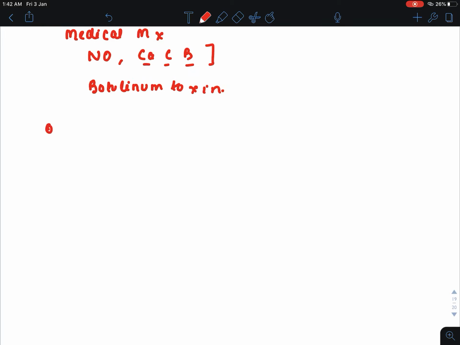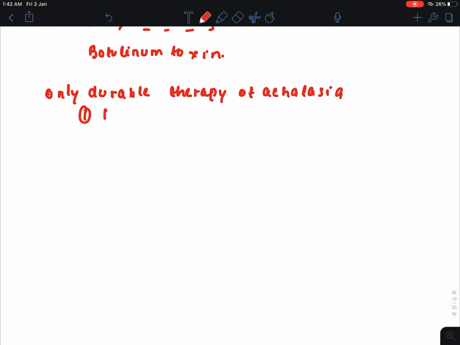What are the only durable therapies of achalasia? The only durable therapies of achalasia are two. One is pneumatic dilation. We keep the balloon in the lower esophageal sphincter, which helps in dilation of the lower esophageal sphincter.